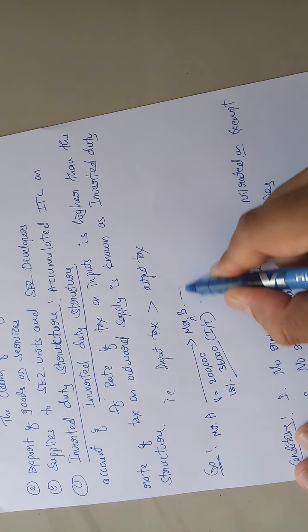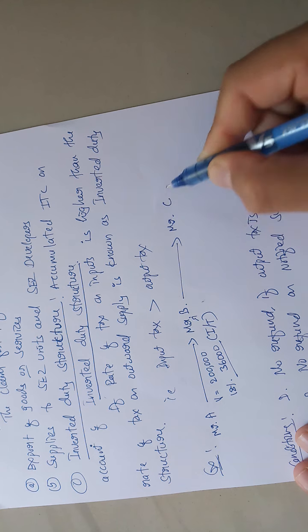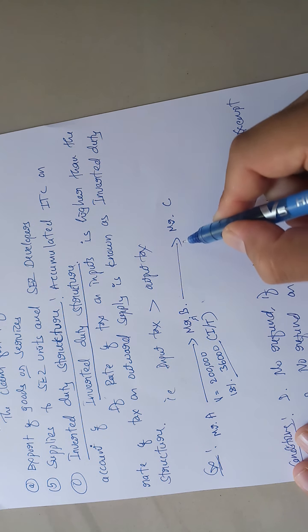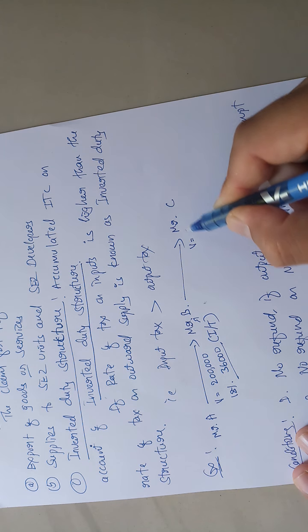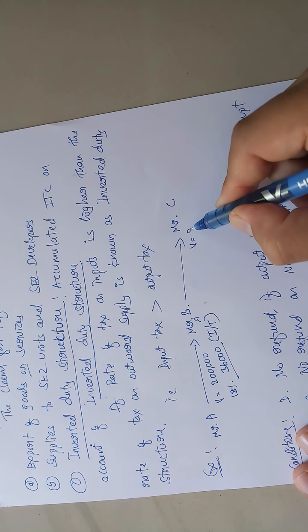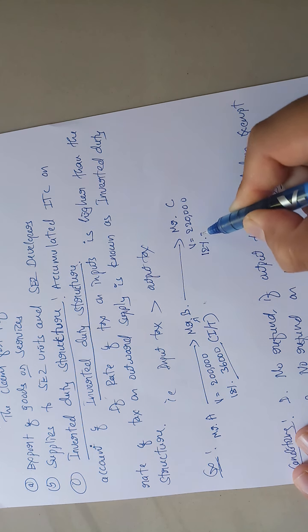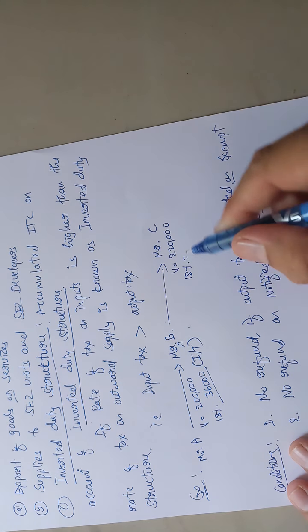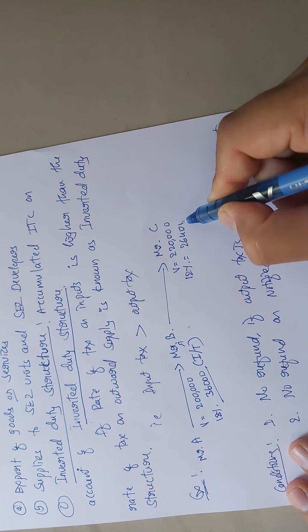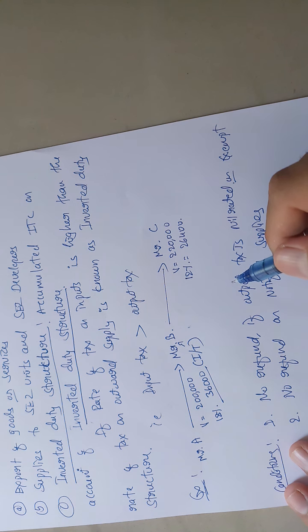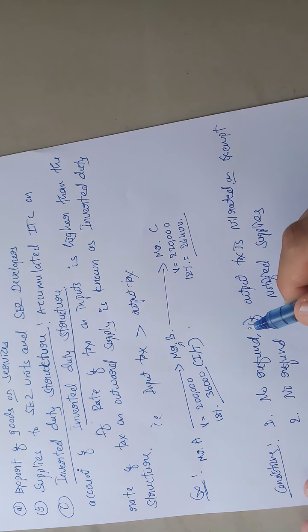And if Mr. B supplies the same goods to Mr. C, the value of goods is 2,20,000 at 12% GST, which comes to 26,400.